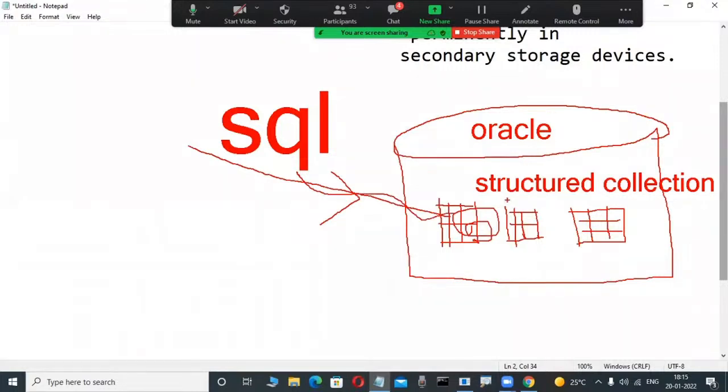But MongoDB and those types of databases are different. There is no SQL there; it uses JavaScript and similar languages. But SQL is a separate language through which we operate data in these types of databases.